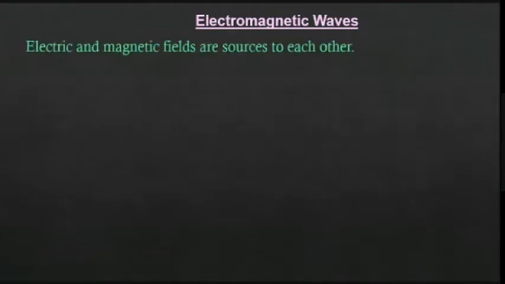So what is the basic concept? Electric and magnetic fields are sources to each other. What is the meaning of that? As I told, time varying electric field produces magnetic field. This time varying magnetic field produces electric field. So this is a continuous process, never ending. Once you produce one time varying thing, automatically other will produce, that other will produce the next one, the next one. So it goes on continuously. Okay, so in that case, there is an oscillation or there is a disturbance traveling through the space. That disturbance is called as electromagnetic wave.